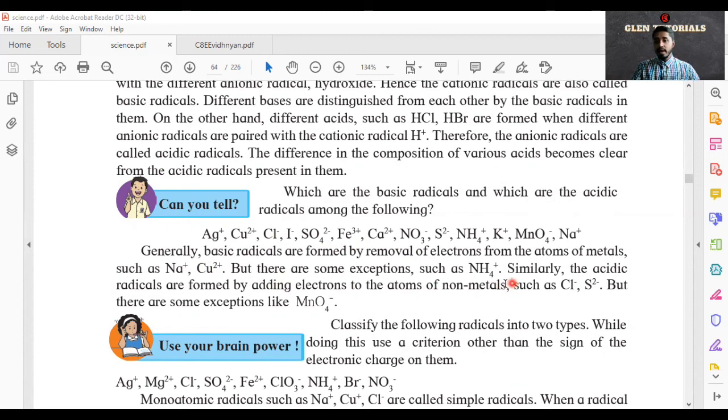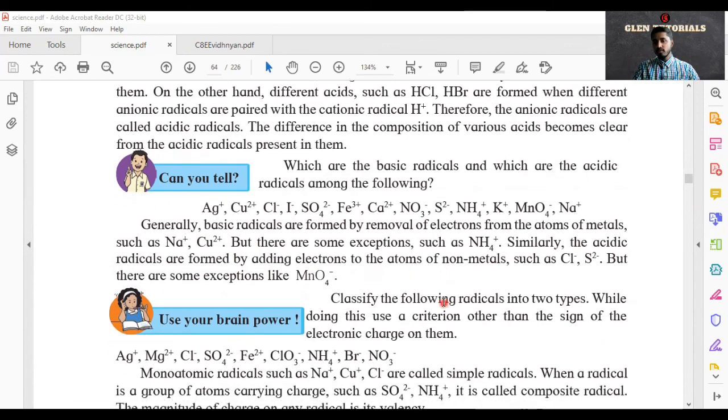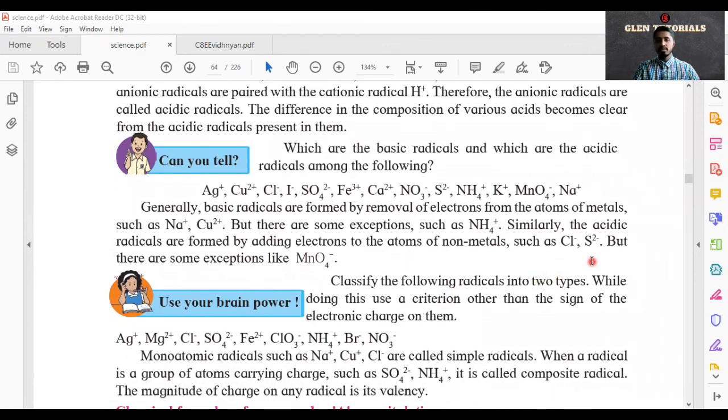There are some exceptions. NH4 acidic. Now NH4 is a different type of an element. Okay. Similarly, acidic radicals are formed by adding electrons to the atoms of non-metals such as Cl minus, S2 minus. But there are some exceptions such as MnO4 minus. Okay, so see, in acidic radicals and basic radicals also, everything reacts in definite proportions. But there will be exceptions. Sometimes by adding positive and negative, we don't get the result of the reaction. So these are called exceptions. So we have to add some extra radicals to them to get the definite product.